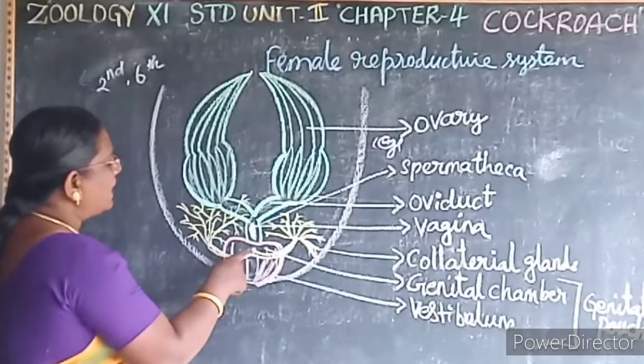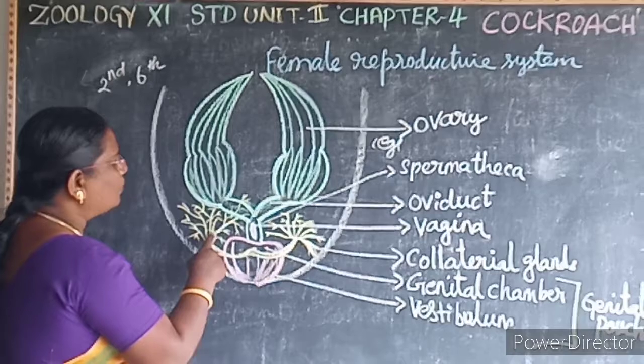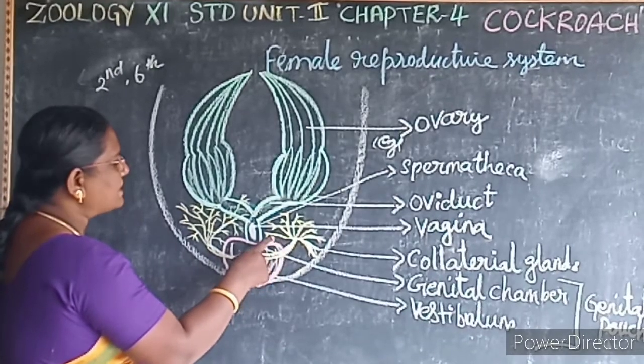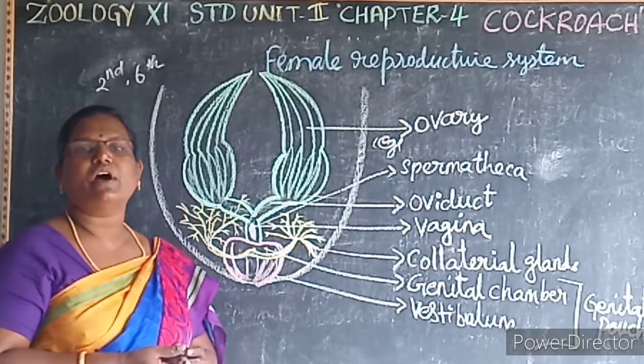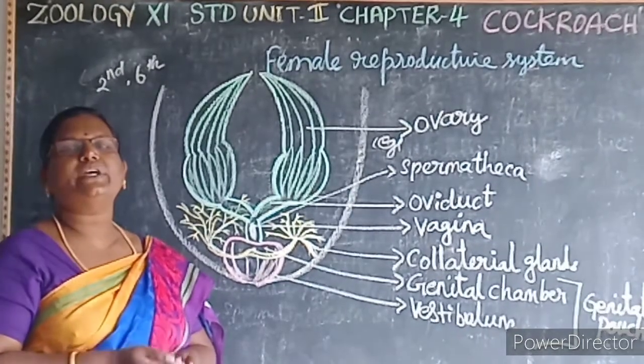A pair of white branched collateral glands are present behind the ovaries, which form a hard egg case. That is known as what? Ootheca.